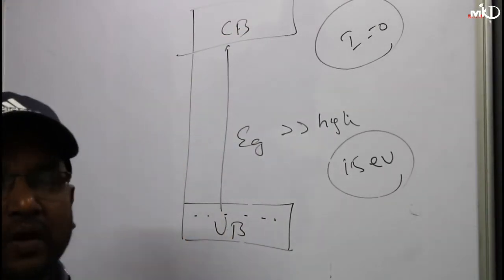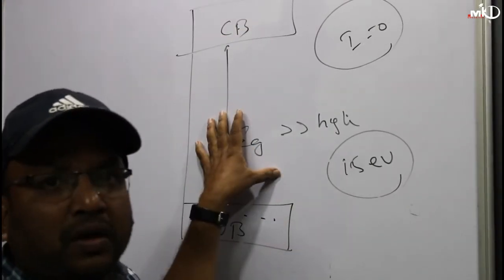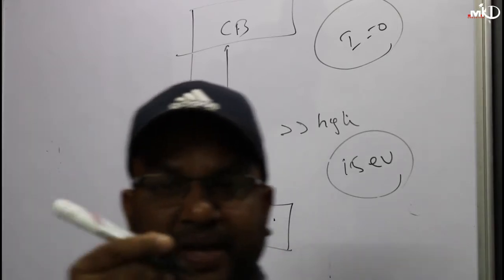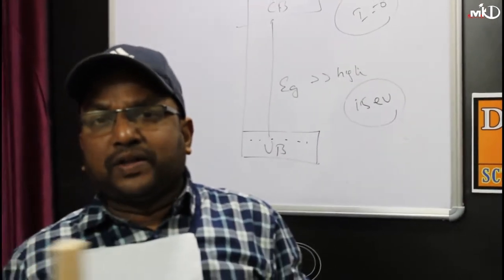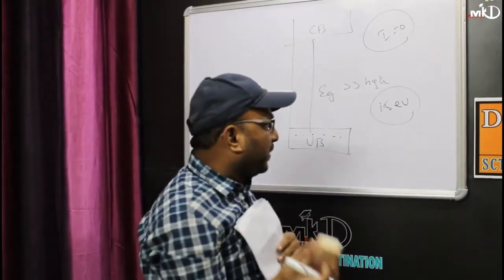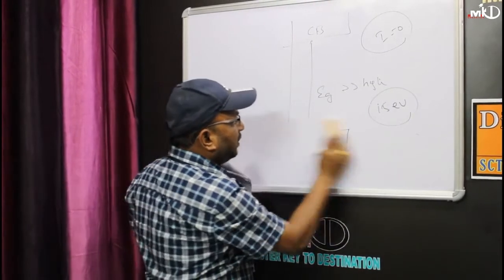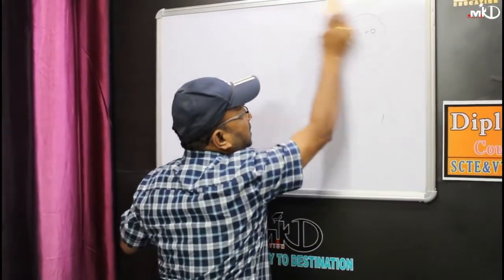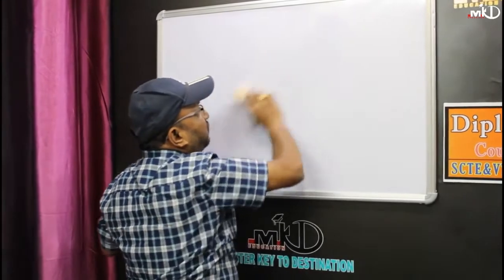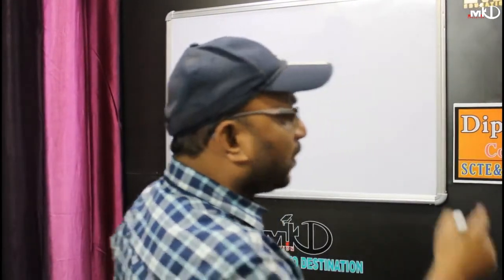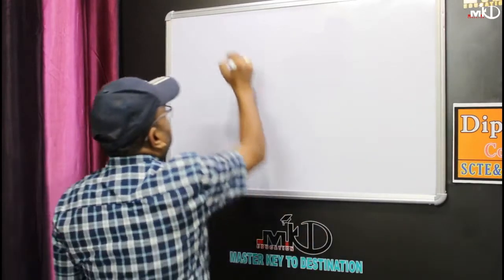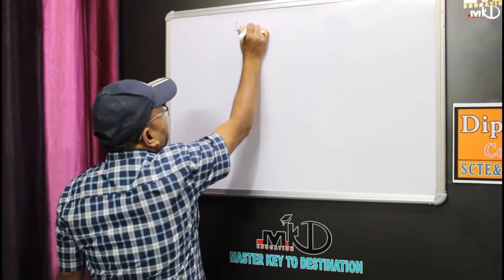Hence, it is very difficult for an insulator to conduct. For example, this pen and this duster are examples of insulators. But our main objective is to study the semiconductor, which plays the major role in the field of electronics. Now, coming to the semiconductor.